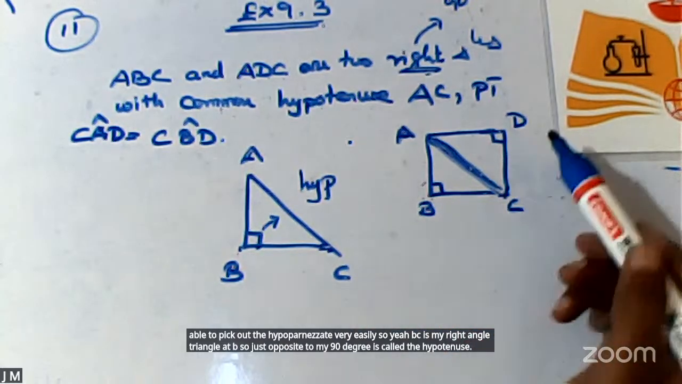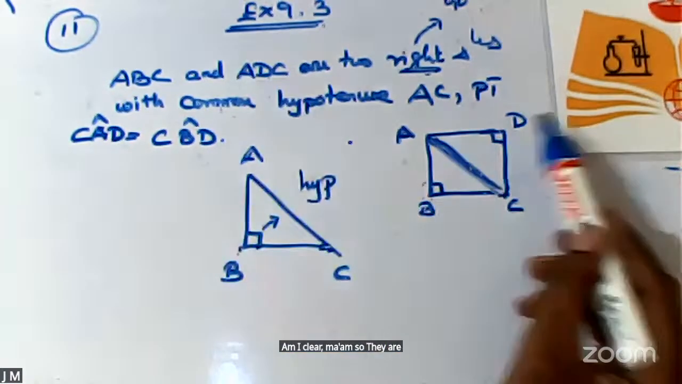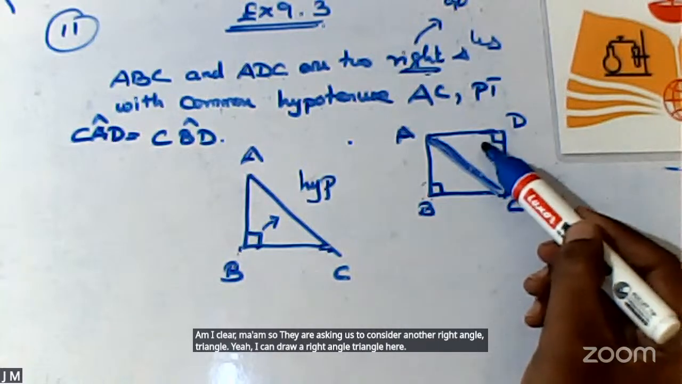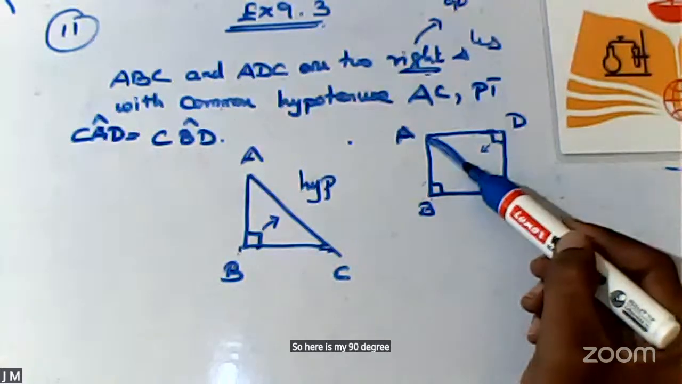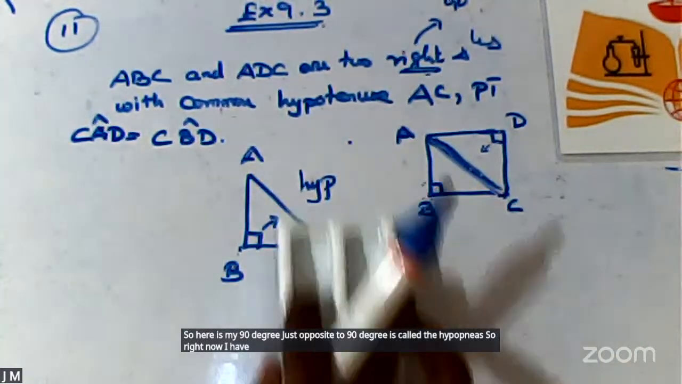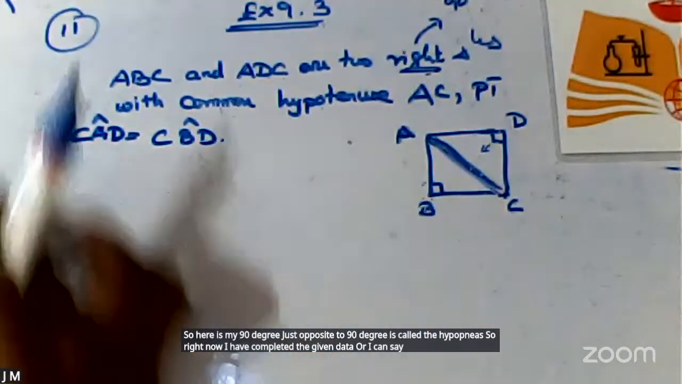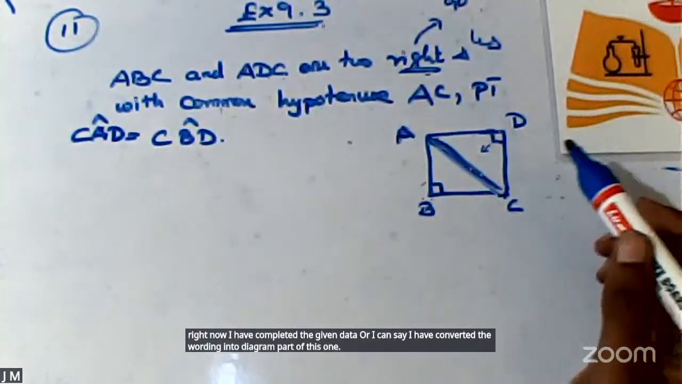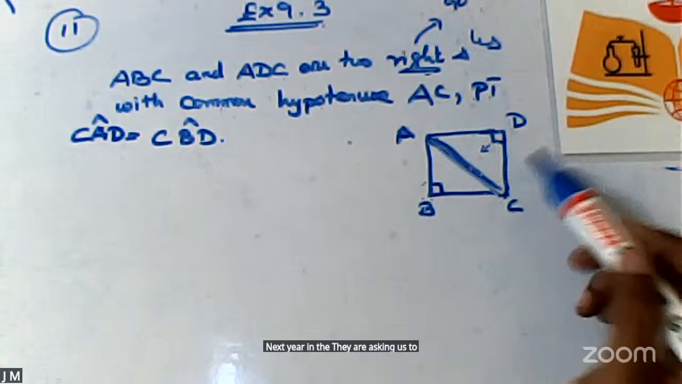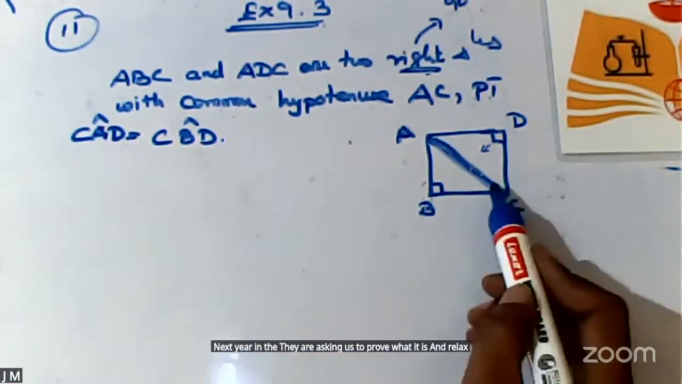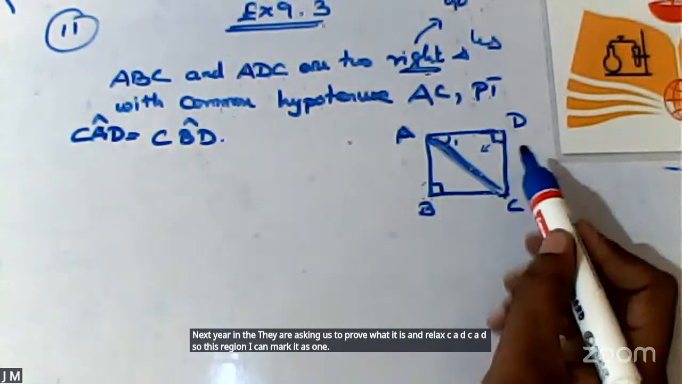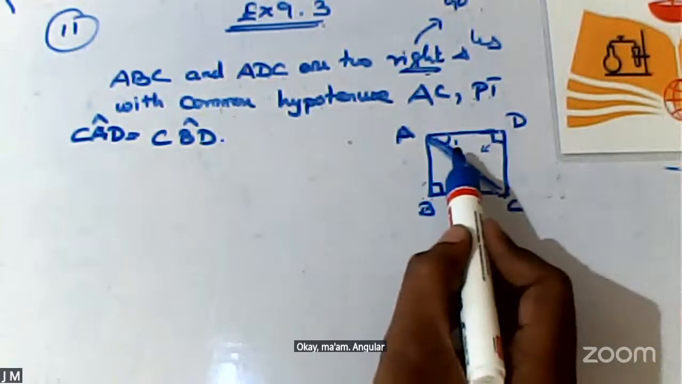Am I clear, ma'am? So they are asking us to consider another right angle triangle. I can draw a right angle triangle here. So here is my 90 degree. Just opposite to 90 degree is called the hypotenuse. So right now I have completed the given data. Or I can say I have converted the wording into the diagram. Next, in the diagram, they are asking us to prove angle at CAD. This region I can mark as 1. Angle at CAD can be marked as angle 1.